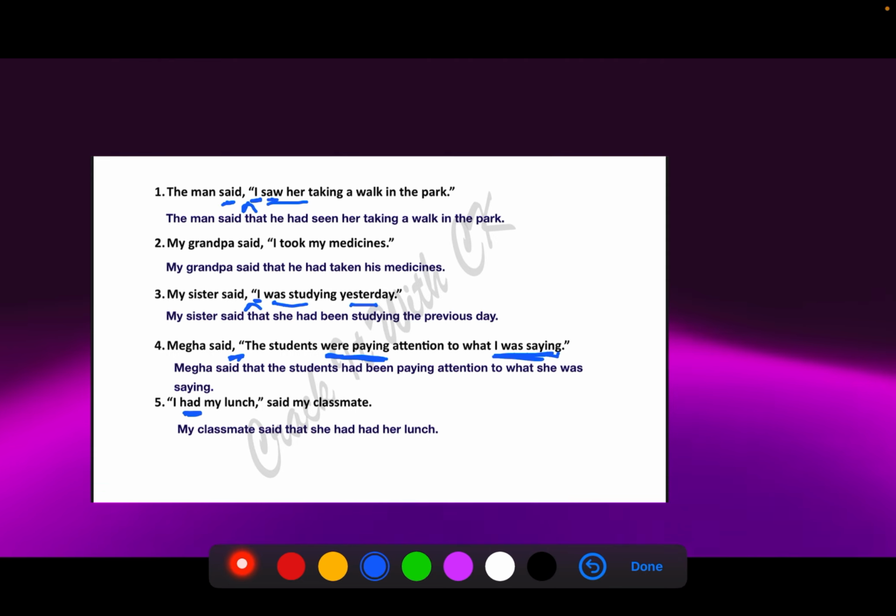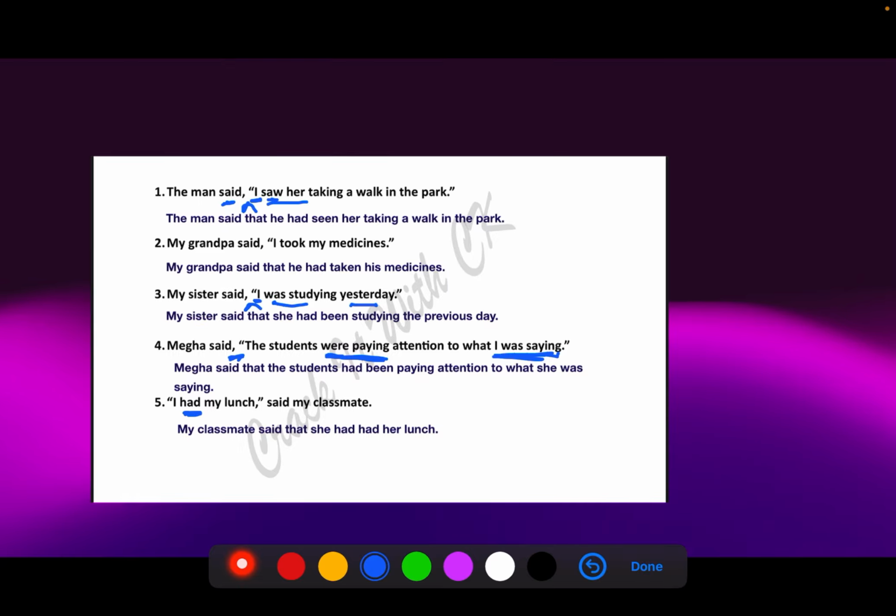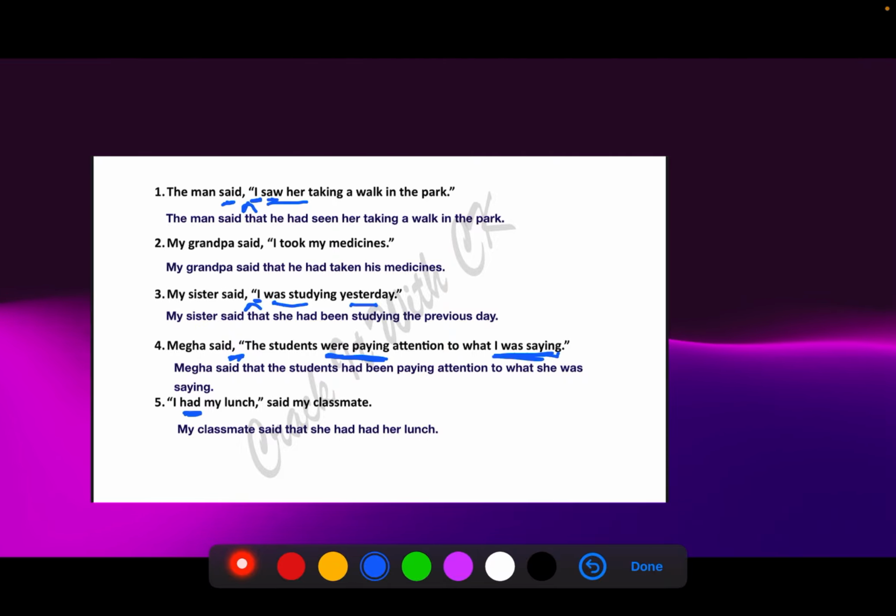Now suppose in this case it would have been, I had made plans. Okay, I had made plans. Now over here, had on its own is not a verb. Had made becomes it. So in that case nothing will change, two hads will not come. She said that she had made plans. I hope I'm clear, guys.